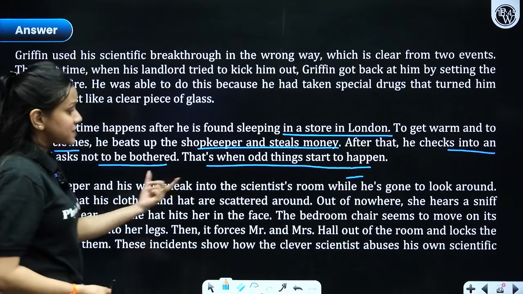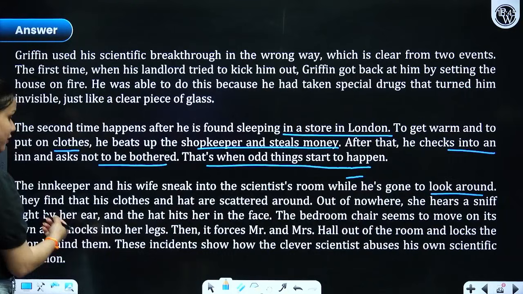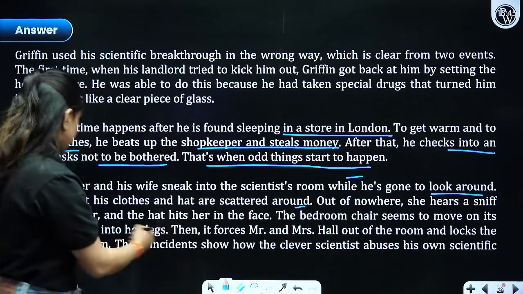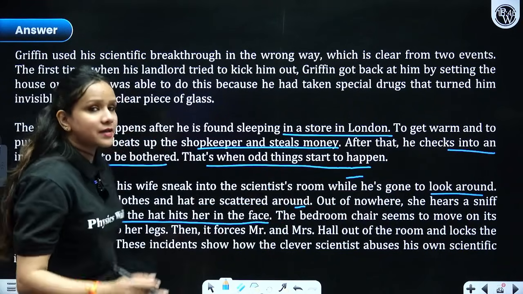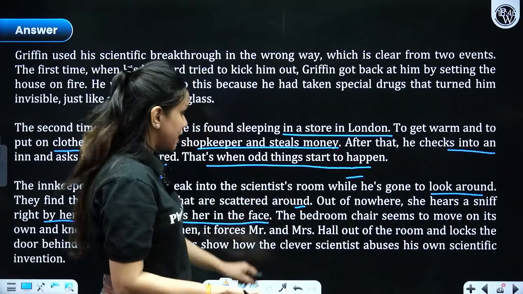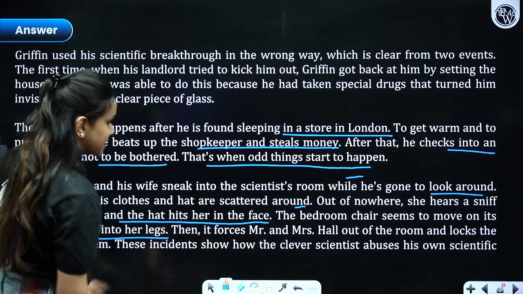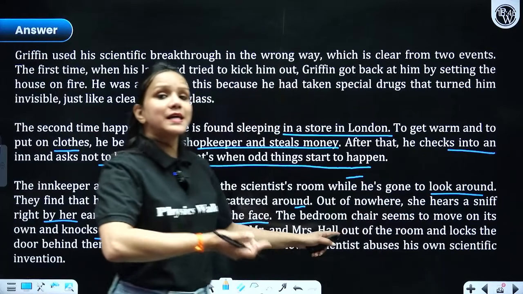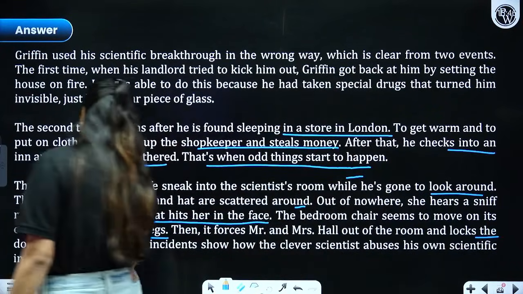The innkeeper and his wife sneak into the scientist's room when he's gone to look around, right? So what happens then? They find that his clothes and hat are scattered around. Out of nowhere, she hears a sniff right by her ear and the hat hits her in the face, and he started throwing so many things at her. The bedroom chair seems to move on its own and knocks into her legs. Then it forces Mr. Hall and Mrs. Hall to come out of that room, right? And locks the door behind them.